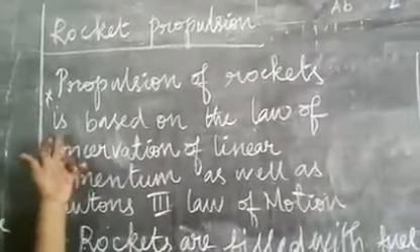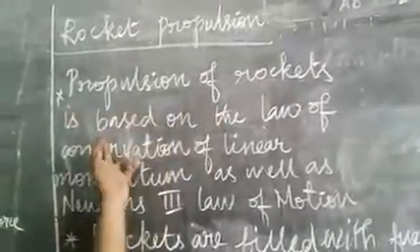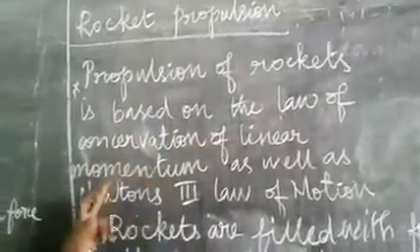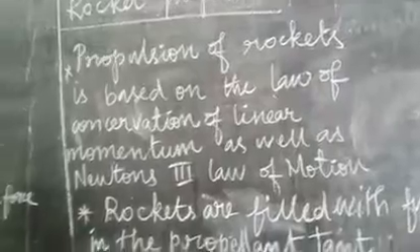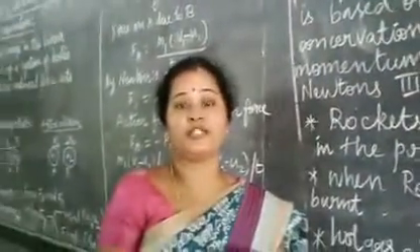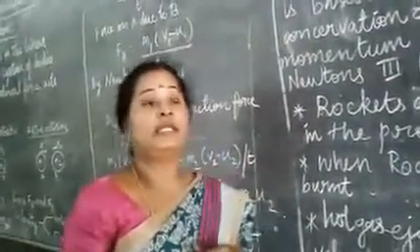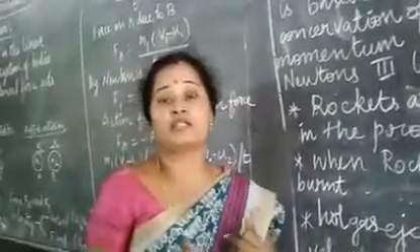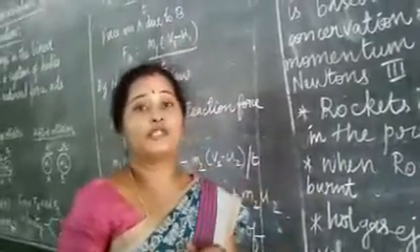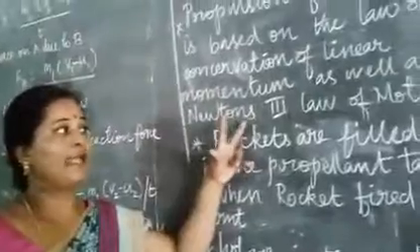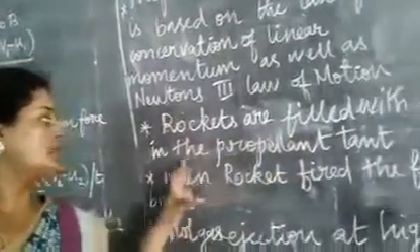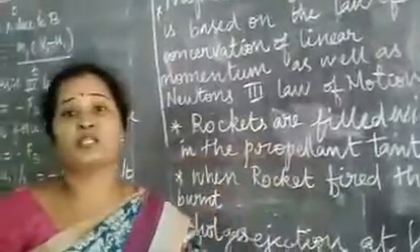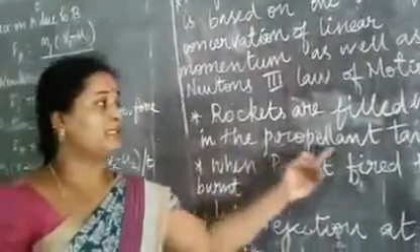The propulsion of rockets is based on the law of conservation of linear momentum as well as the third law of motion. In the law of conservation of linear momentum, there is no external force. In the third law, every action has an equal and opposite reaction. These two rules act upon rocket propulsion. Rockets are filled with fuels, which may be solid or liquid, in the propellant tank.